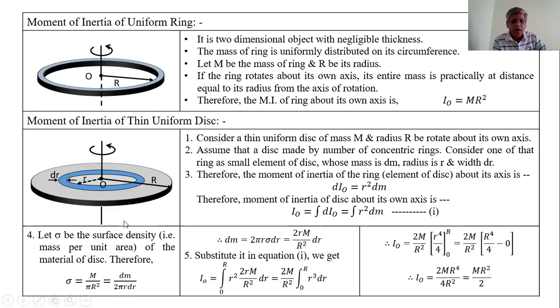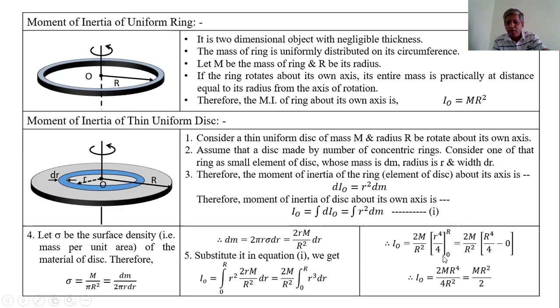That is because this disk consists of a number of rings. The rings have radii that change from 0 to capital R. So here we take the integration limits from 0 to capital R. Therefore, the moment of inertia of the disk, by taking the integration, is equal to 2M upon R square into the integration of r cube. The integration of r cube with respect to dr is r raised to 4 upon 4.